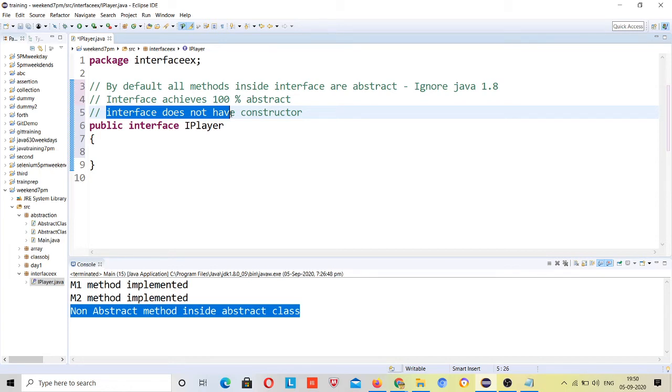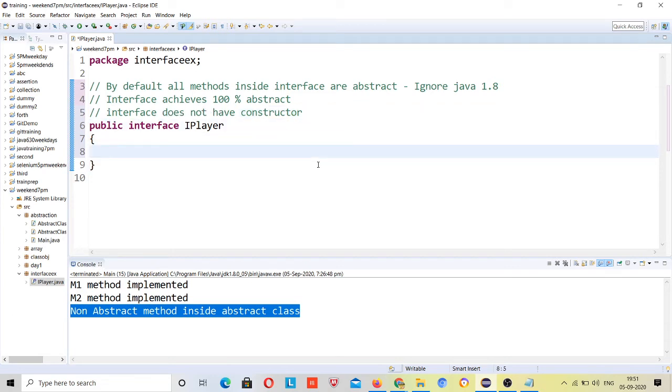If anybody asks why an abstract class has constructors and an interface doesn't, it means that an interface is not a class, and a class has a constructor. We cannot instantiate an interface, and we don't need to. If the interface had a constructor, then we could instantiate it, right? So an interface does not have constructors.